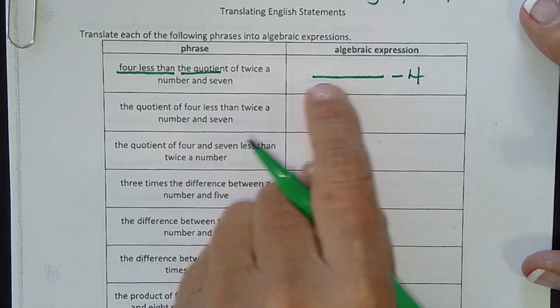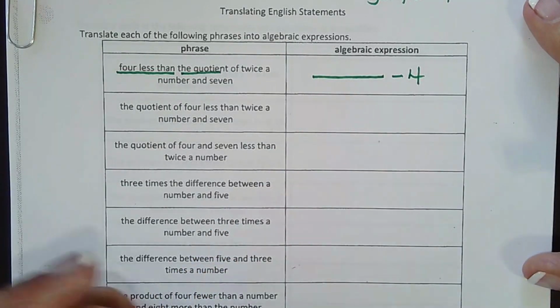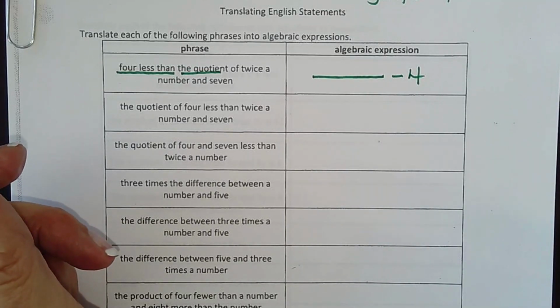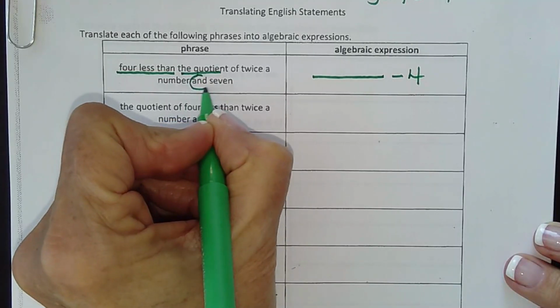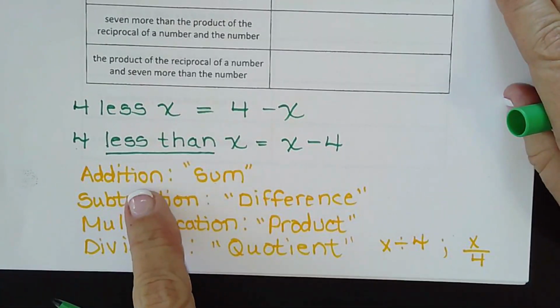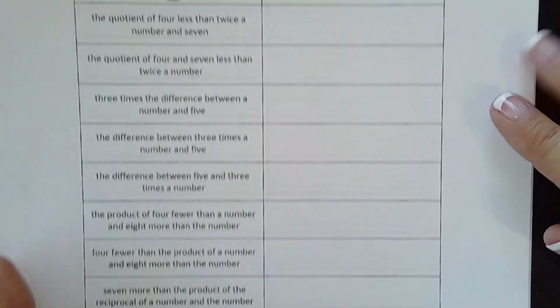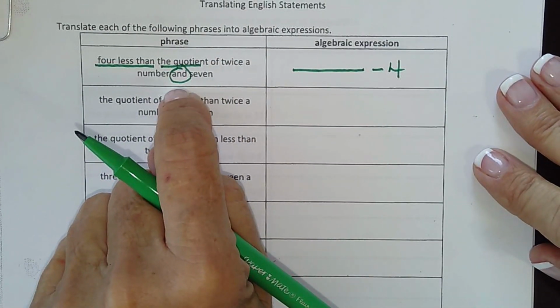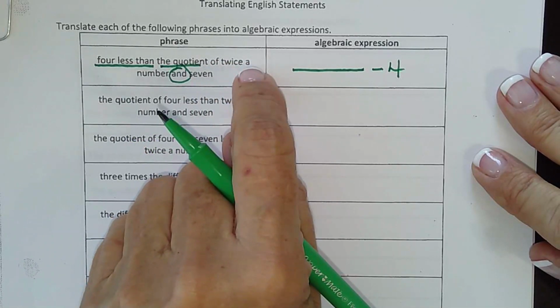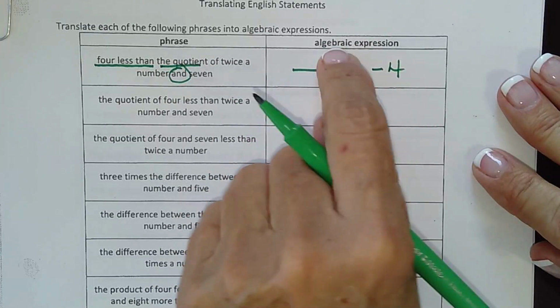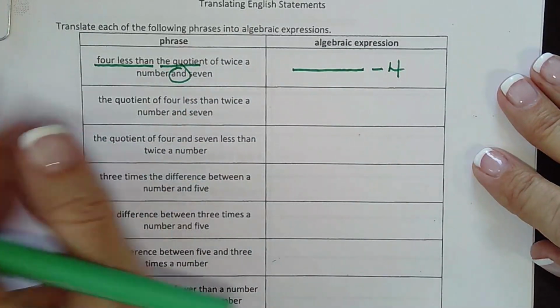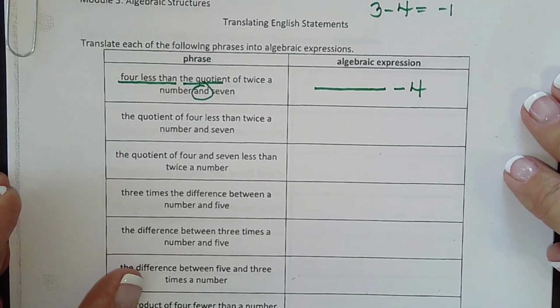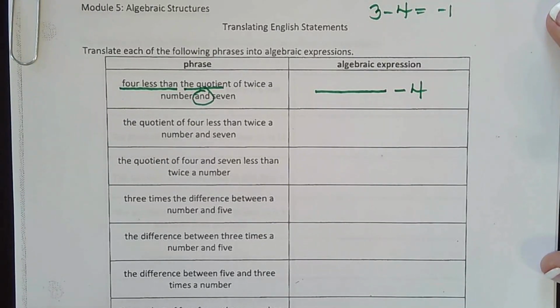The quotient means division. And here's something that's going to help you so much. Find the word and. Anytime you see one of these 4 words, sum, difference, product, or quotient, the minute you see that word, look for the word and. That tells you everything before the and goes first and everything after the and goes second. Such an easy way to do translations if you just know a couple key tricks like that. So you have to know your vocabulary too, but that and is awesome.